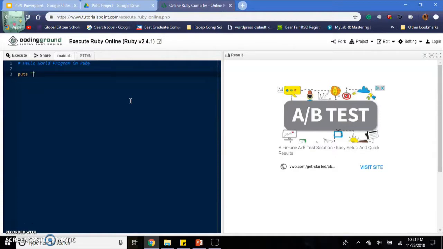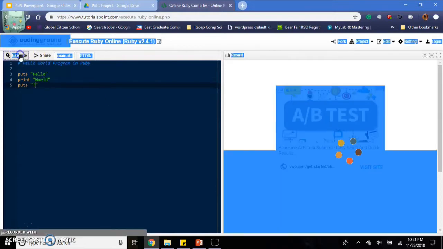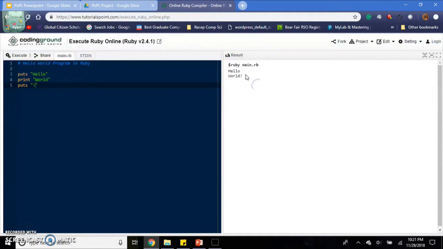You can put puts hello, and then you can put print. Print and puts do the same thing, so I just wanted to show you that. And an exclamation mark. They should all print out on different lines except puts. And see, that's really cool. So puts connects to the end of this, while print makes a separate line.